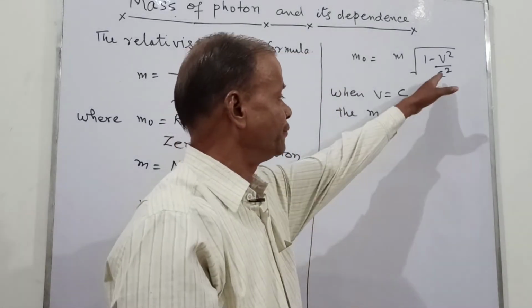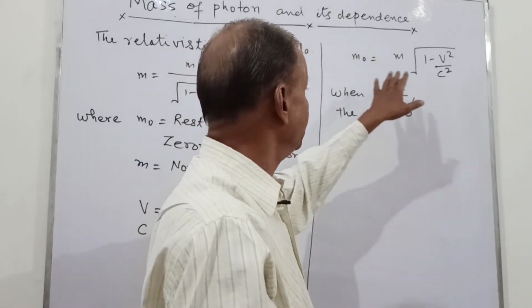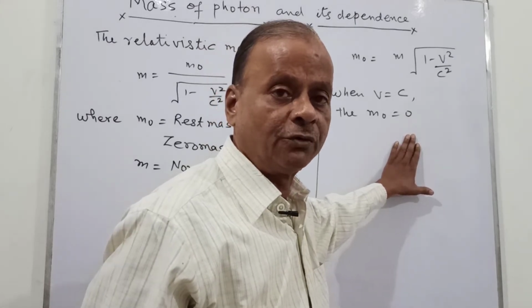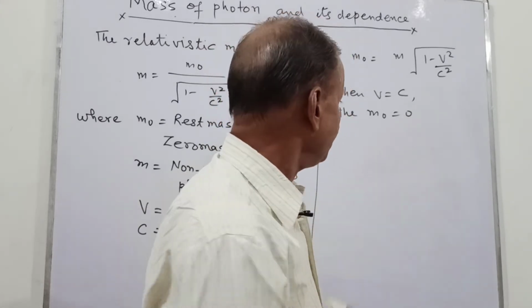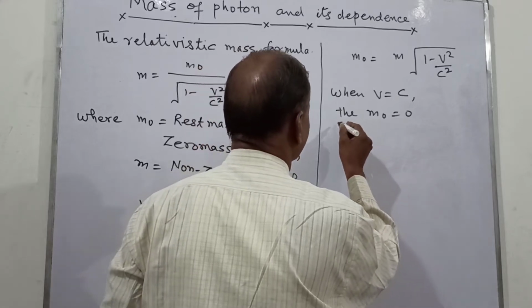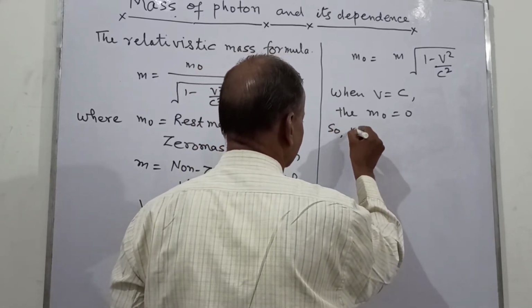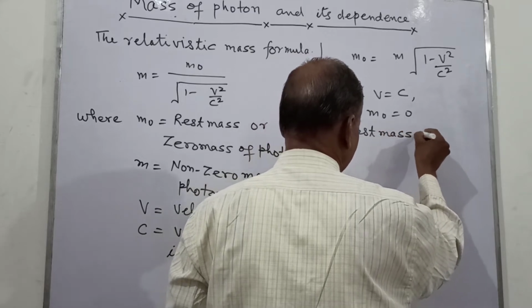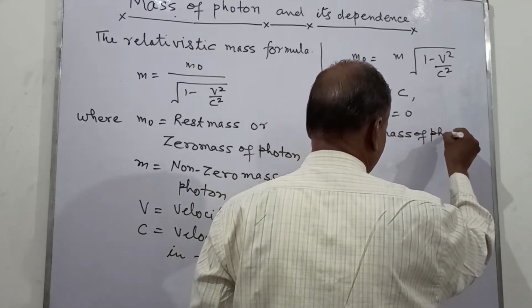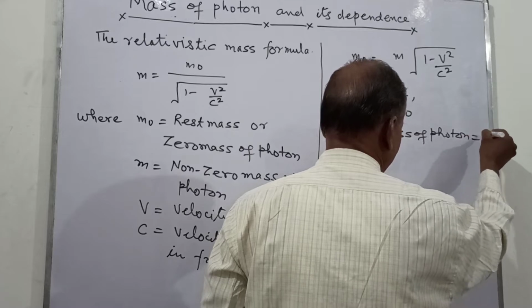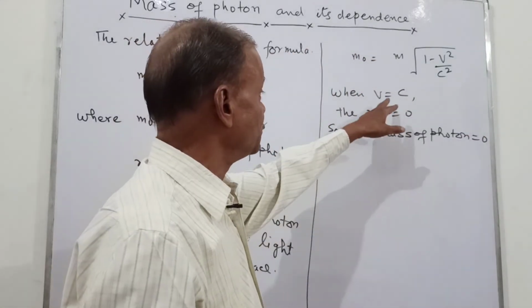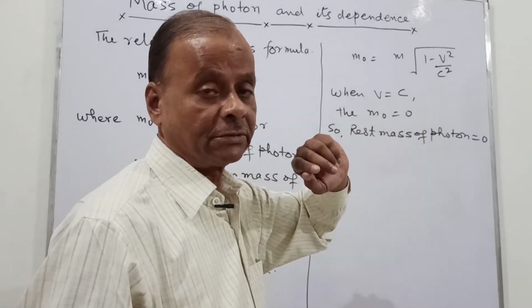You can easily see from this relation that when v equal to c, then this m0 is equal to 0. So rest mass of the photon is always 0. And when this rest mass is 0, then it is moving with the speed of light.